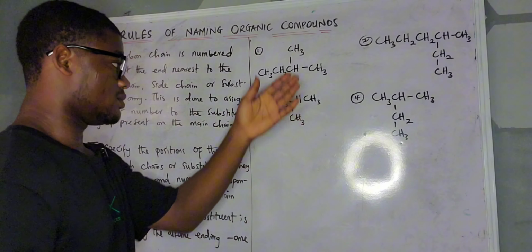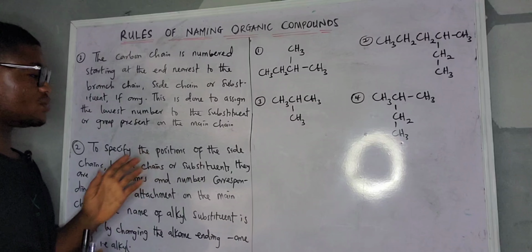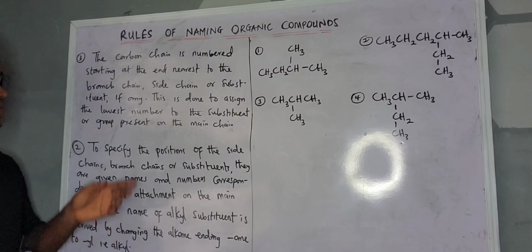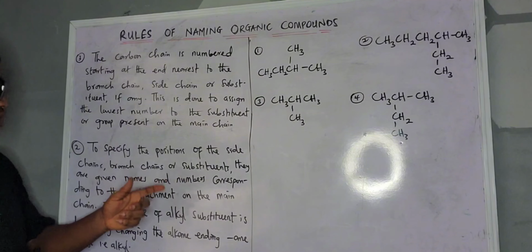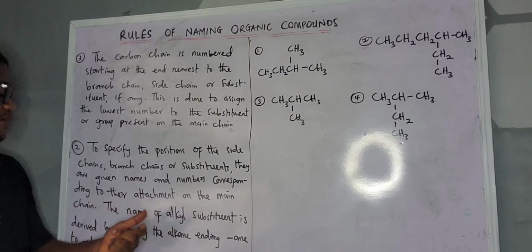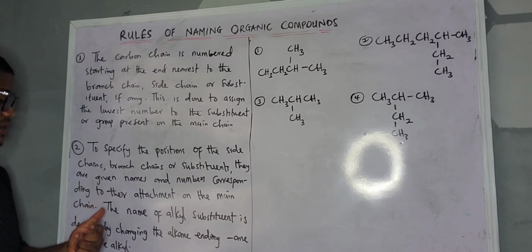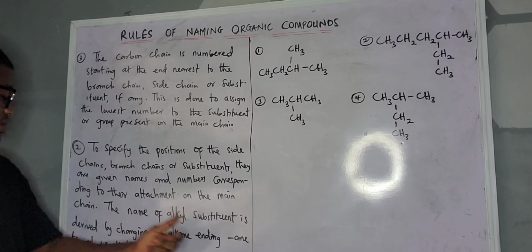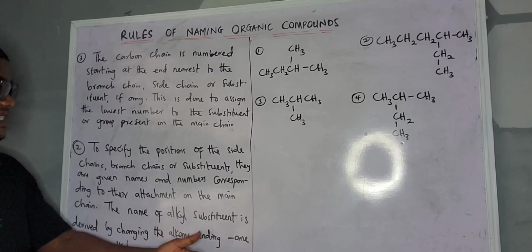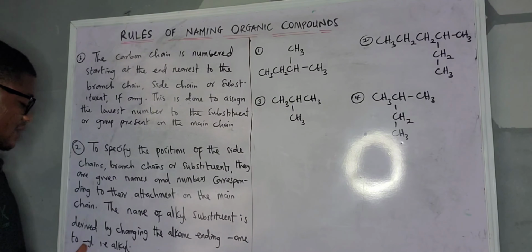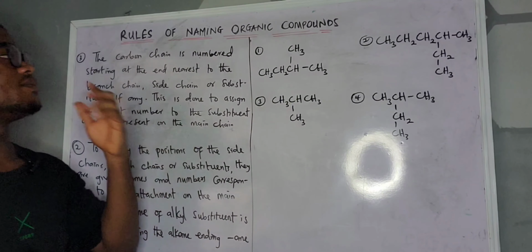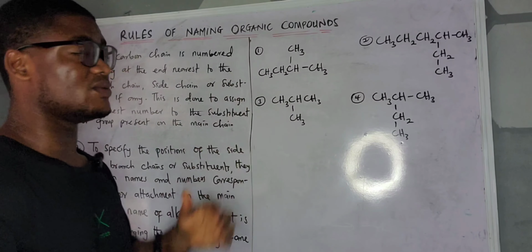So in one word, to specify the position of the side chains, branch chains, or substituents, they are given names and numbers corresponding to the attachment on the main chain. Continue. The name of an alkyl substituent is derived from changing the alkane ending ANE to alkyl, which is YL, right?